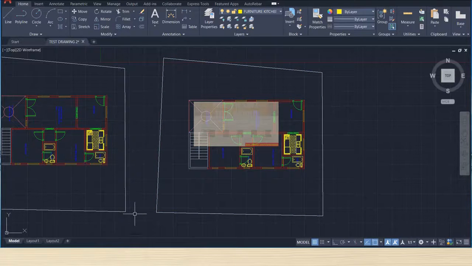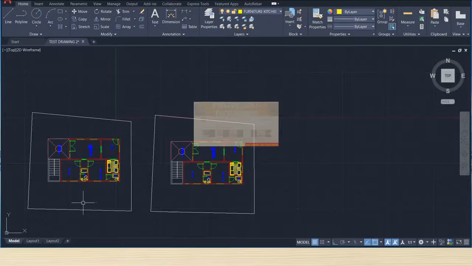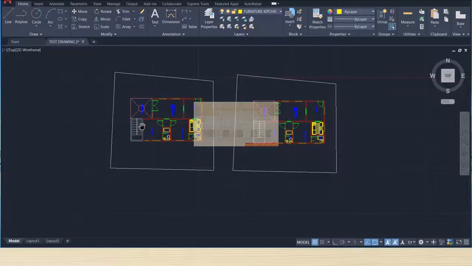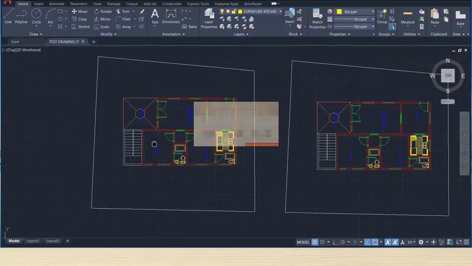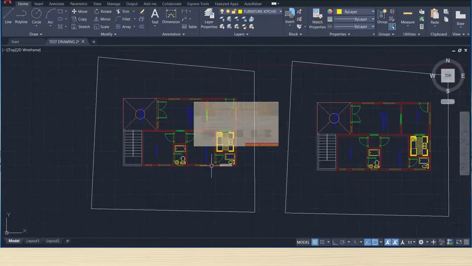So why have I copied this? Because in the first drawing I'll make the water supply layout, and in another, since our bathrooms are here, we'll make the drainage layout. We'll lay drainage pipe here and make manholes and gully traps.